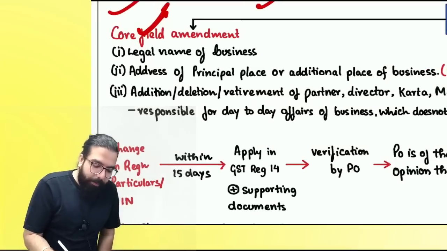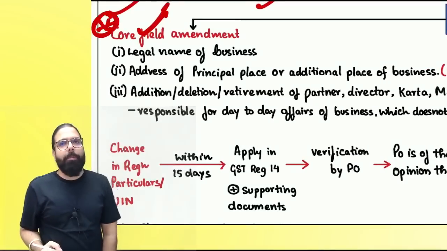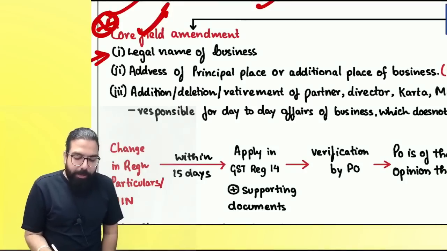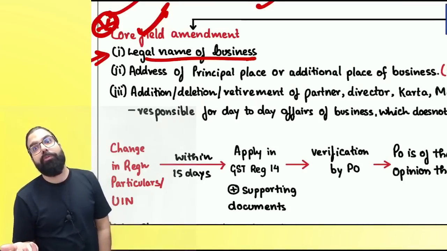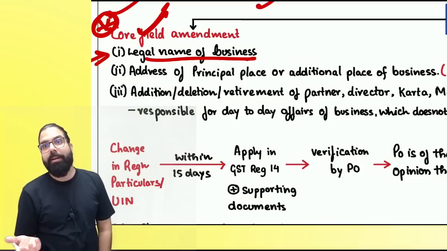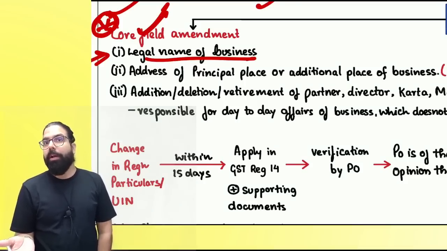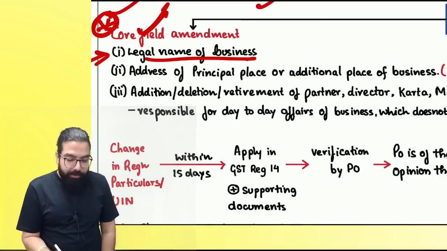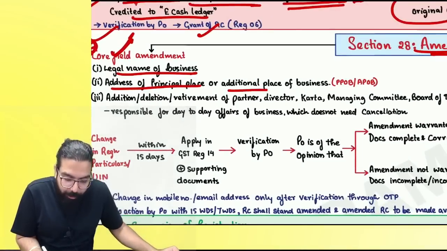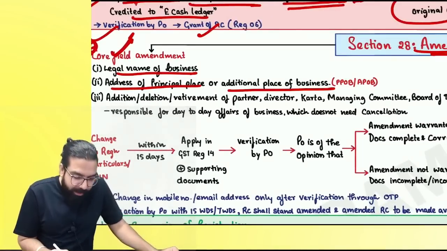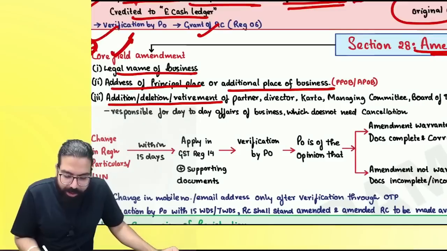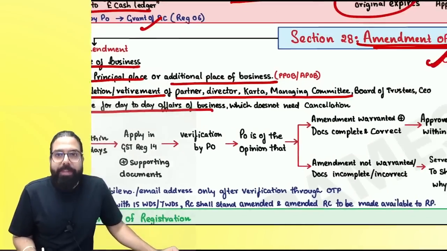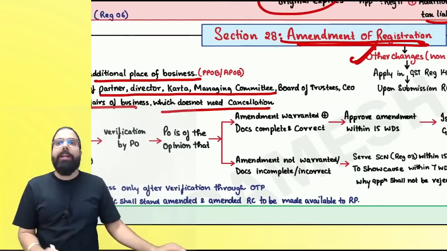So core field, baba, is the only important part over here to remember. Sir, legal name of the business has changed. But by chance they ask you, what are the core fields of amendment? Just imagine, a CENTER question also can come, no? Correct? So remember: legal name of the business has changed; address of principal place or additional place of business, you have changed it. Are we clear, everyone? Or addition, deletion, retirement of partner, director, karta, etc. has happened, who are responsible for the day-to-day affairs of your business, which do not need cancellation.